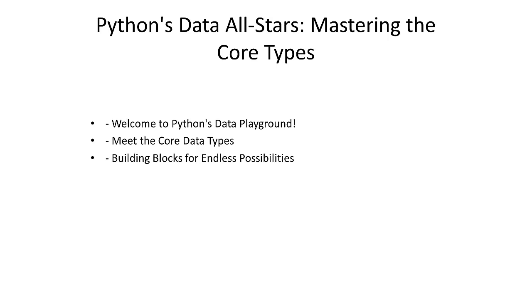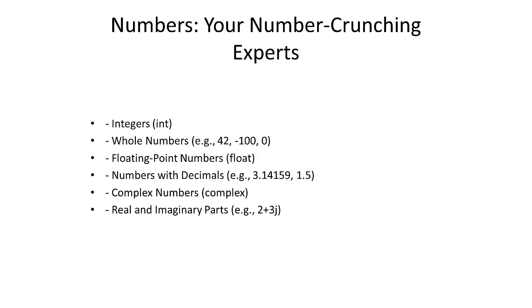First off, numbers. These data types start with integers, or int, whole numbers like 42, -100, or 0. This is perfect for counting pizza slices or tracking your wins in a video game. Next up is floating point numbers, or float. Numbers with decimals like 3.14 or 1.5. You can use them for measurements, percentages, or calculating the odds of winning the lottery.